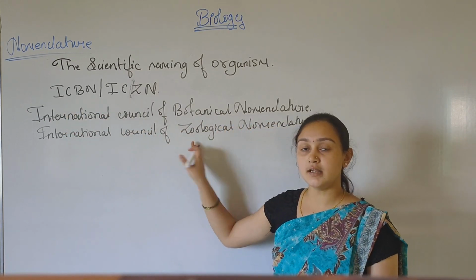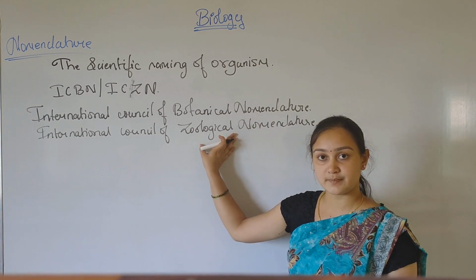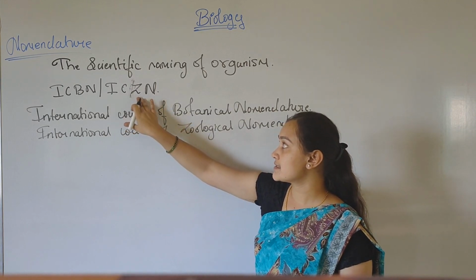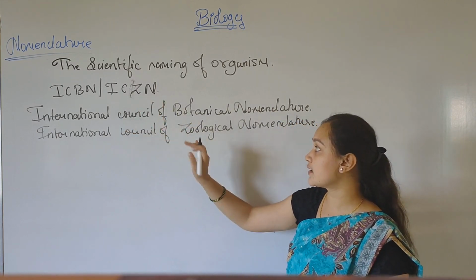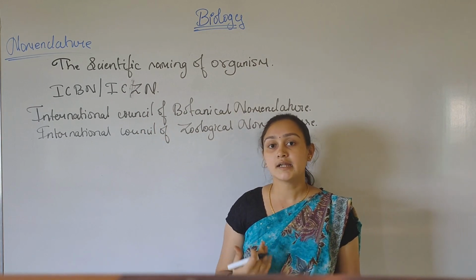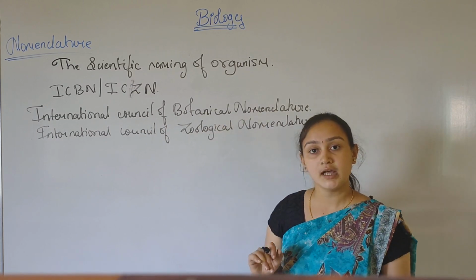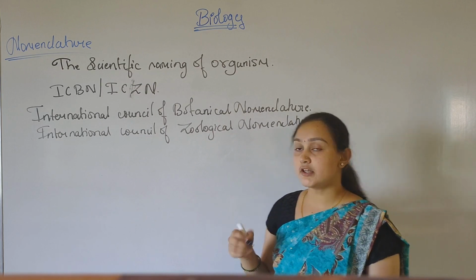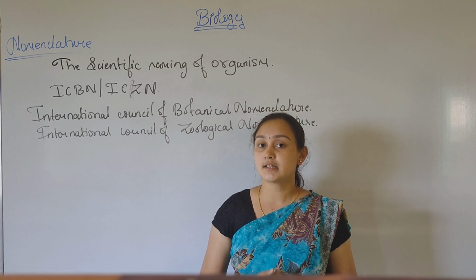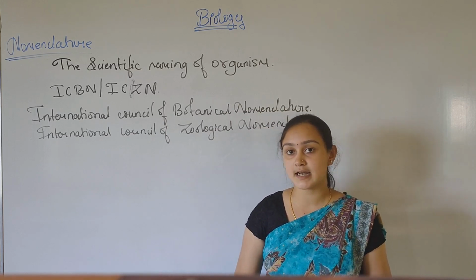Zoological is the scientific naming of an animal, since zoology deals with animals. So the ICZN, International Council of Zoological Nomenclature, provides the names for animals, and the ICBN is for the plants. For the scientific naming of an organism, certain terms and conditions are there, so we shall know them in this class now.